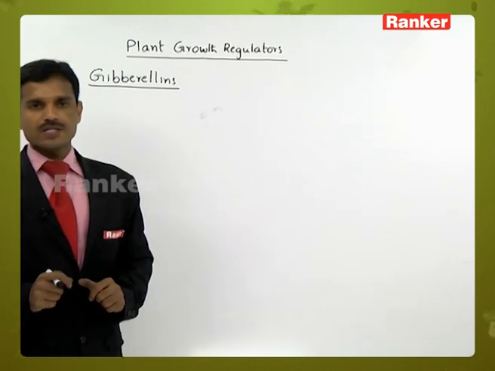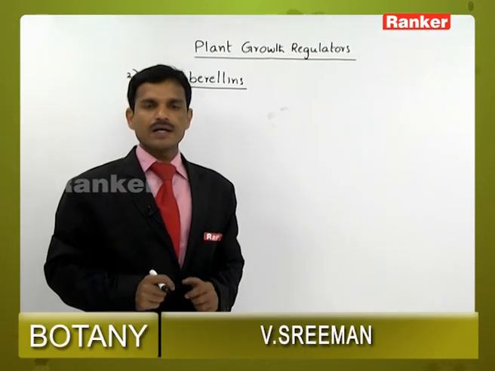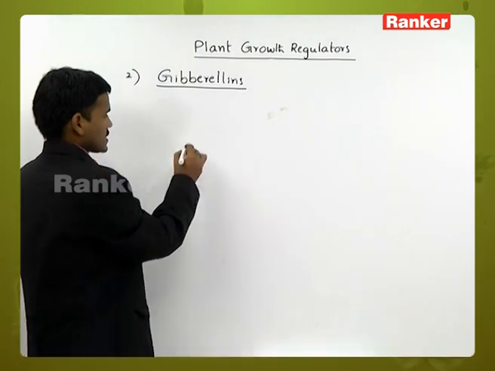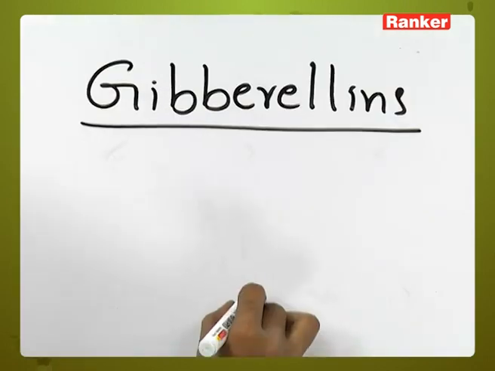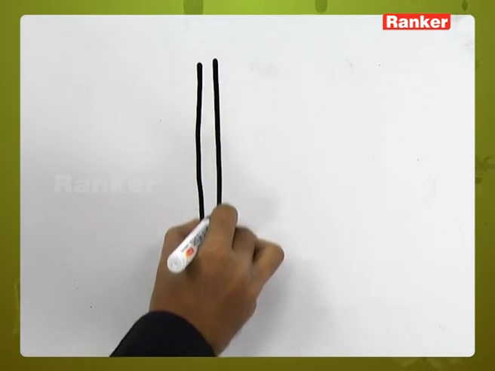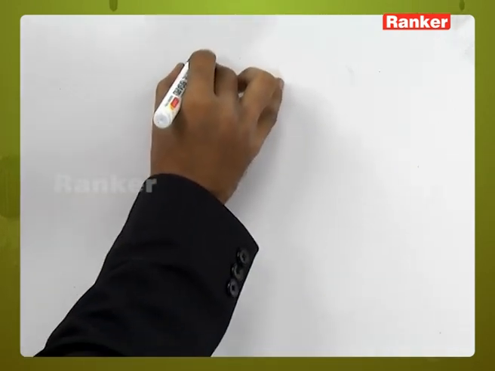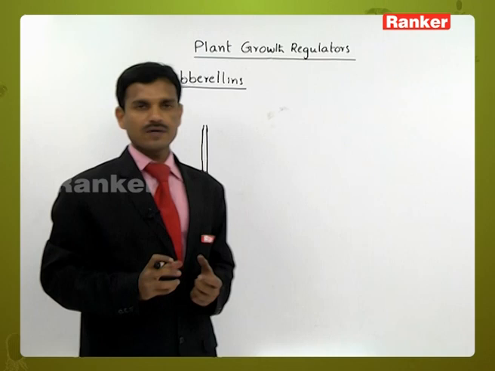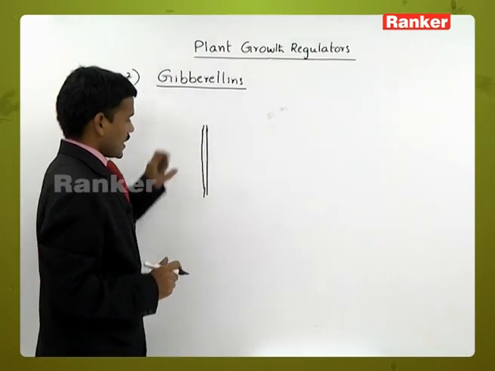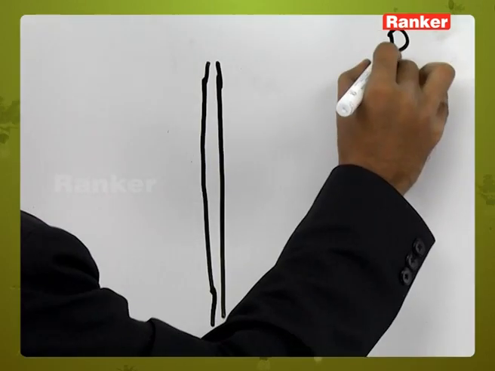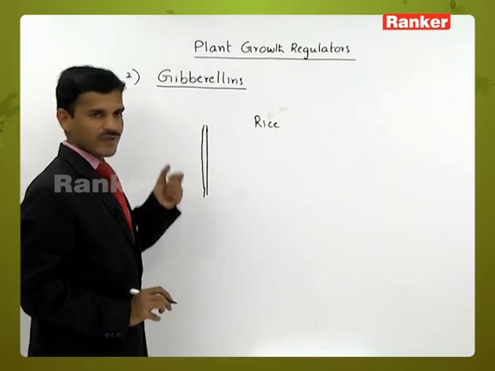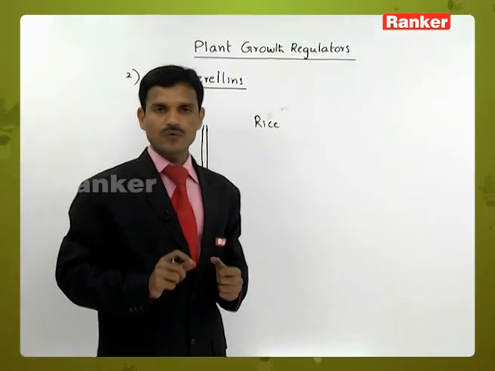The discovery of gibberellins. Here in Japan, there were some rice plants showing excessive growth, excessive vegetative growth, but no flowering and no fruiting occurred.